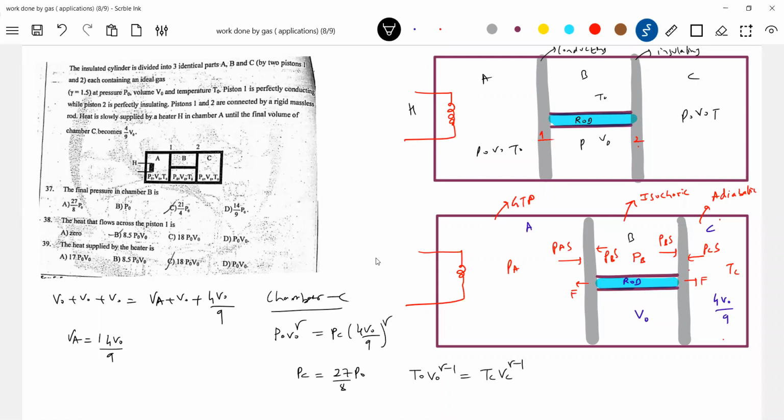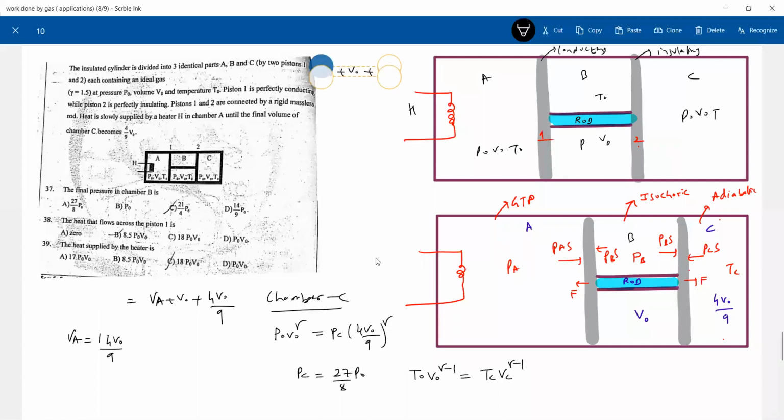Sir, the screen is lagging for everyone. Your voice and screen are out of sync, sir.